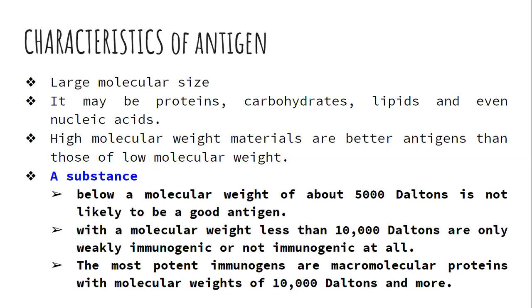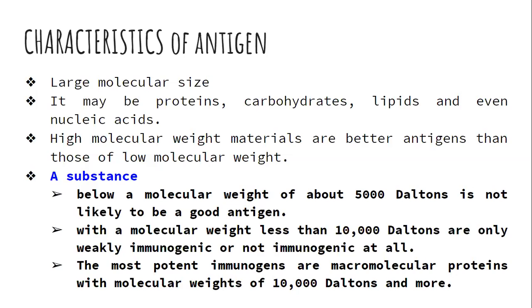The next topic we have to discuss is the characteristics of antigen. An antigen should be a large molecule with a large molecular size. That means they can be a protein, they can be a macromolecule like a carbohydrate, a lipid, or in fact a nucleic acid. So high molecular weight materials are better antigens than low molecular weight ones.